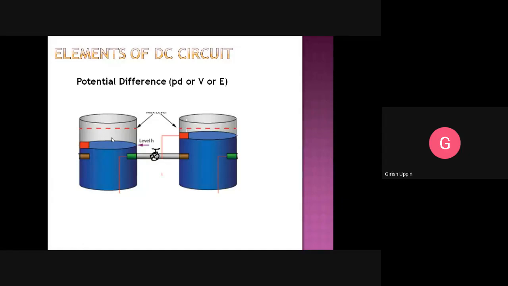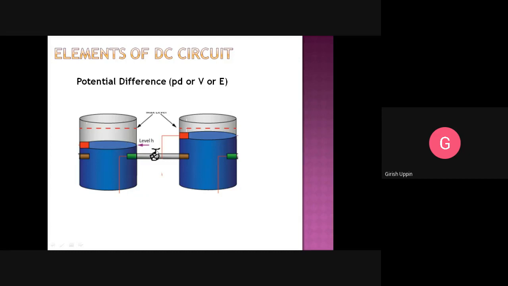So when will the current flow? Current will flow only when there is a potential difference or voltage difference. If there is no voltage difference, suppose you are connecting two bodies, this is 10 volt, this is 10 volt, and you connect them, electric current will not flow.